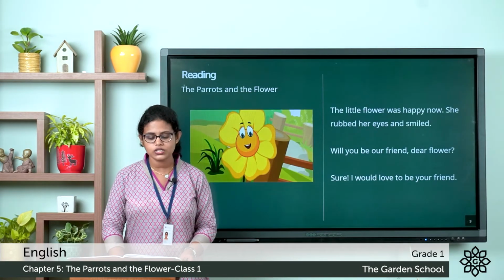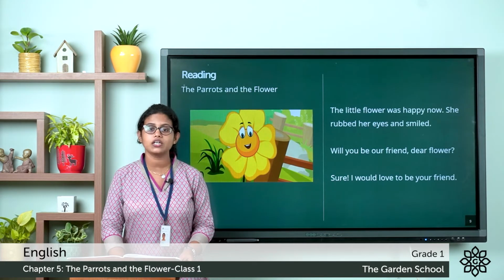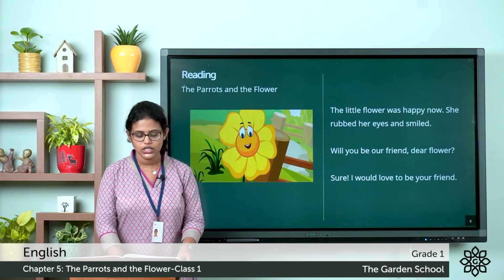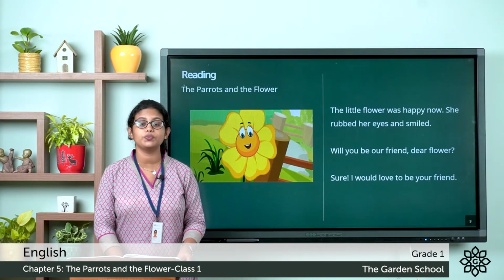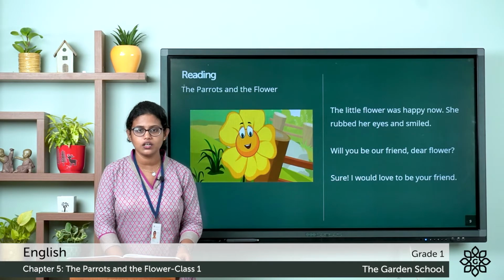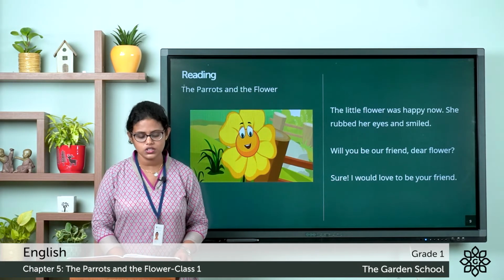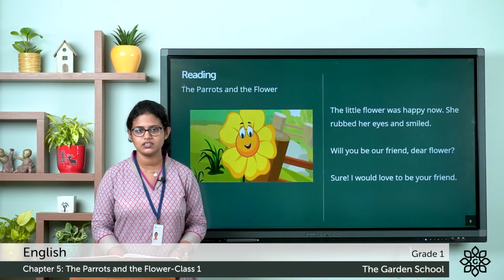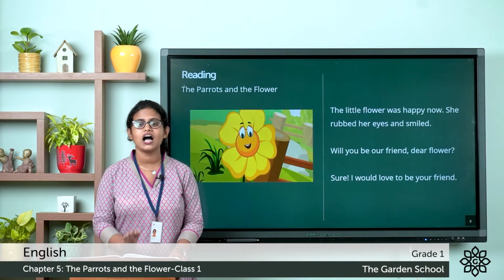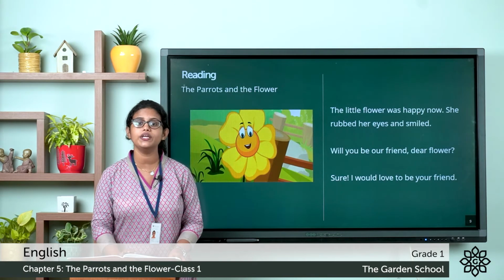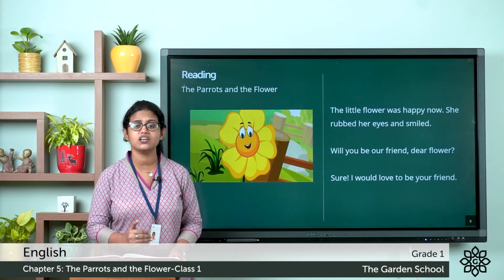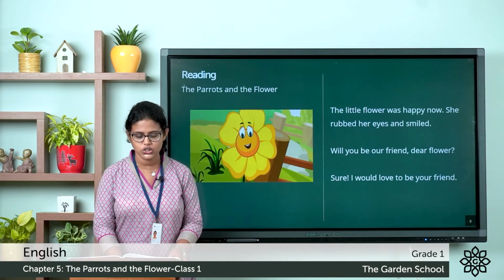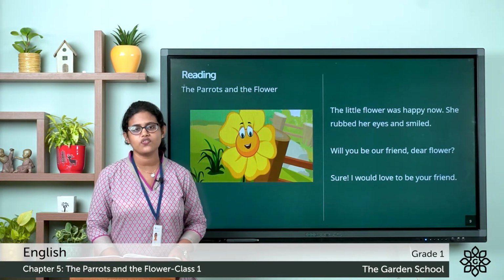The little flower was happy now. She rubbed her eyes and smiled. "Will you be our friend, dear flower?" "Sure, I would love to be your friend." So hearing this, the little flower was very happy. She rubbed her eyes and she smiled. And these two parrots asked the flower, "Will you be our friend?" Hearing this, the little flower was very happy. She was ready to be their friend.